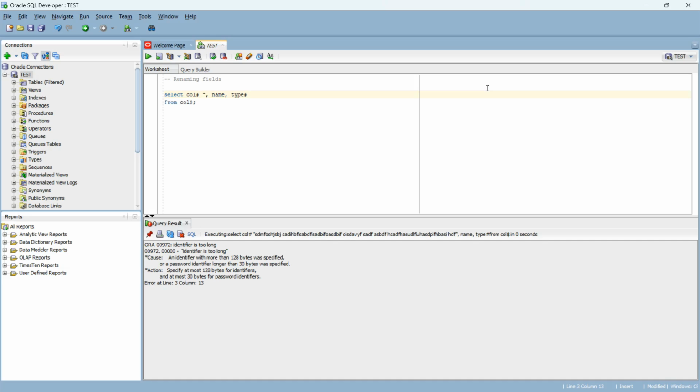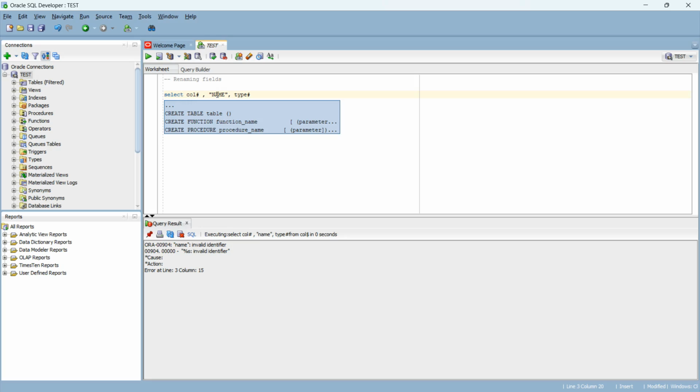Now let's say, what if we quote the column name around? We will simply quote it around and run the query. Oops, it's sent us an error. But wait a minute, I will capitalize the name, and now let's run the query.